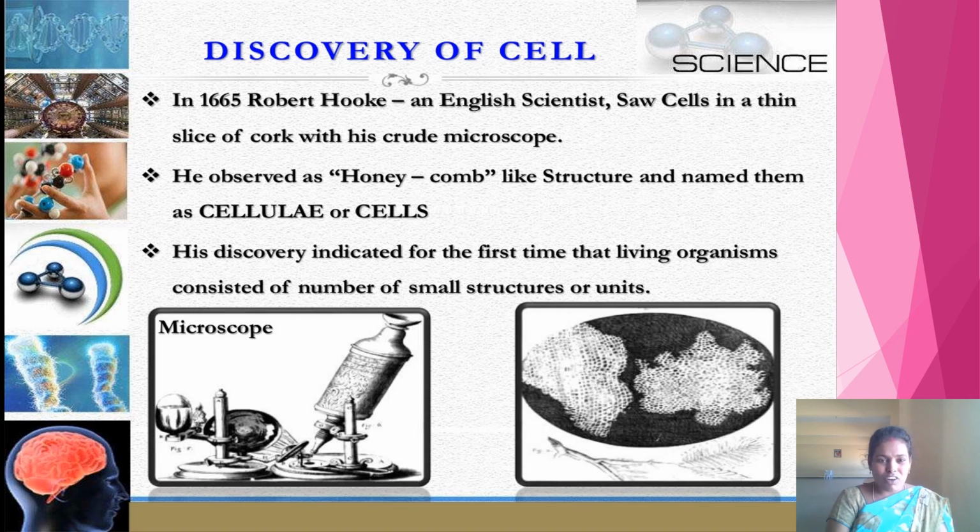Cells are also called cellulae. Cell is a Latin word. What is the meaning of this Latin word? A little room. Cell means a little room.